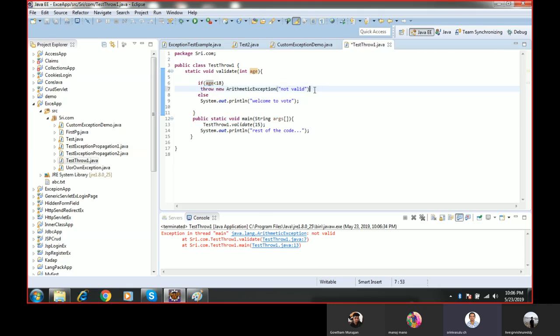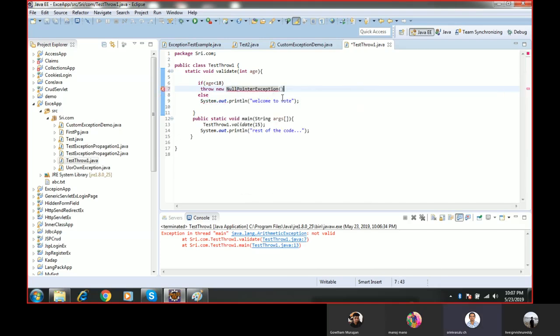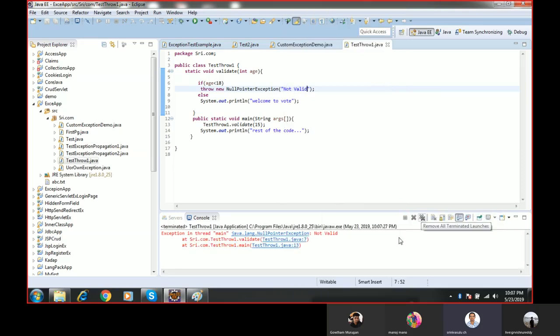In case I pass null pointer exception, it will throw the null pointer exception. See, exception in thread main java.lang.NullPointerException: not valid.